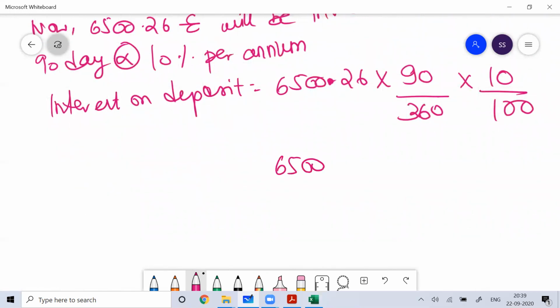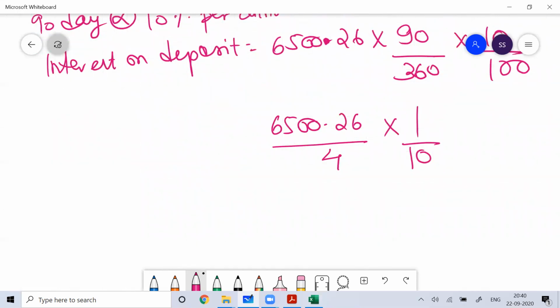So 6,500.26 divided by 4 into 1 by 10. That will give you 162.5065.